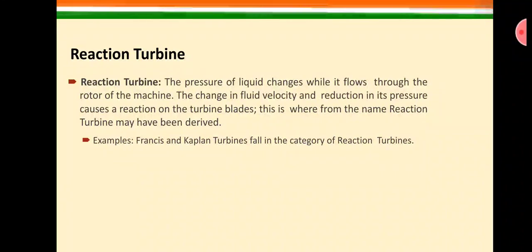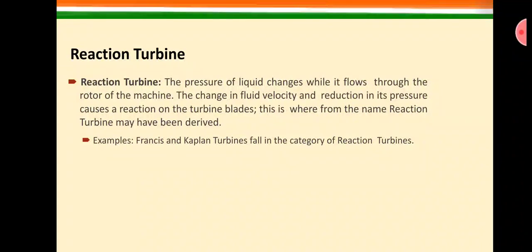If we go by the definition, the reaction turbine is one where the pressure of the liquid changes while it flows through the rotor of the machine. The change in fluid velocity and reduction in pressure cause a reaction on the turbine blade. That is where the name reaction turbine came from.